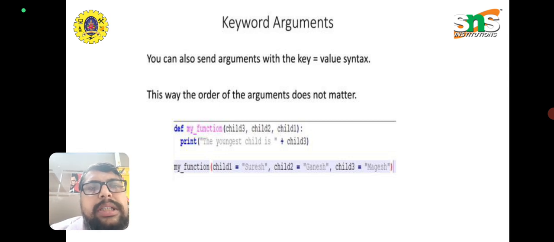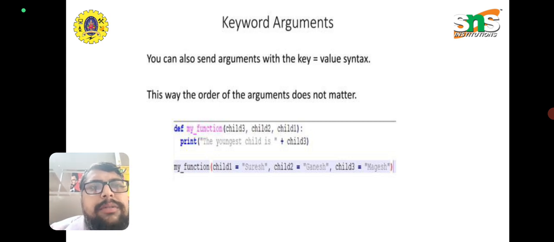Previously we only passed arguments, whereas now we pass keywords as key value syntax pairs. For child 1 we directly give the value Suresh, for child 2 we give Ganesh, and for child 3 we give Magesh.